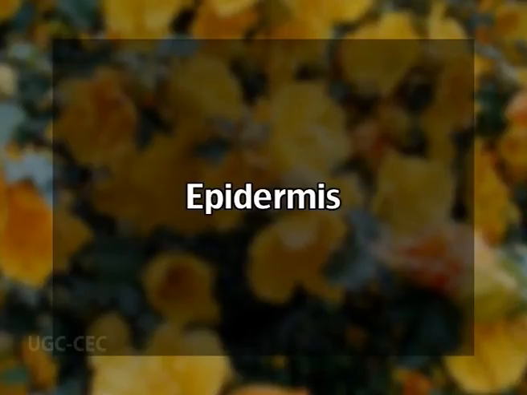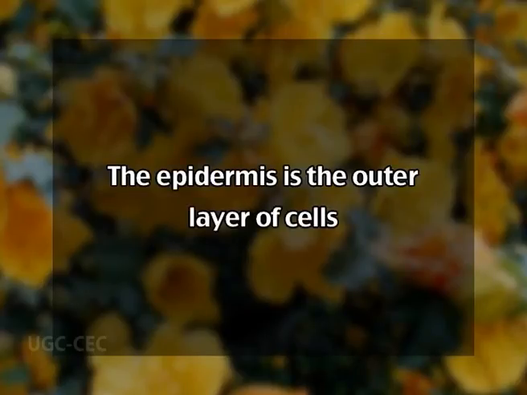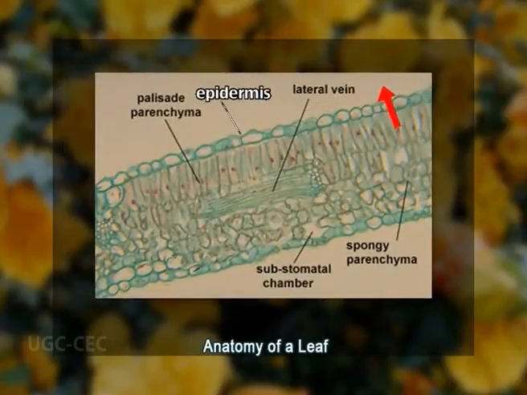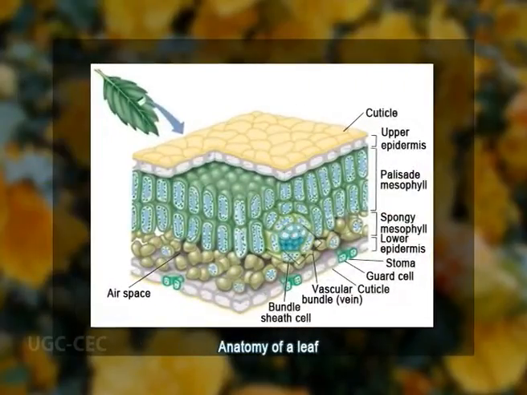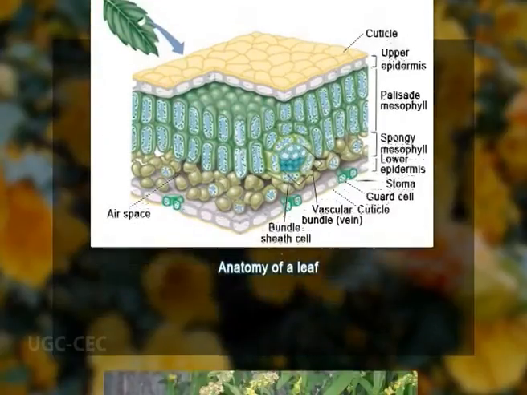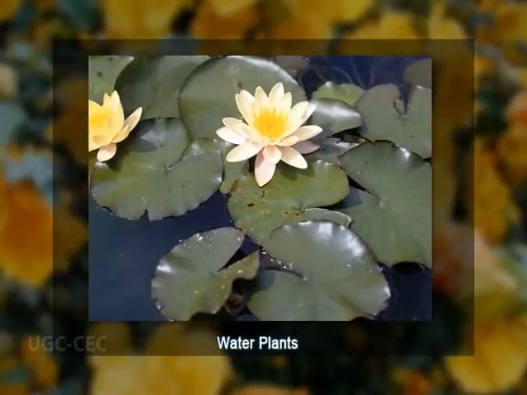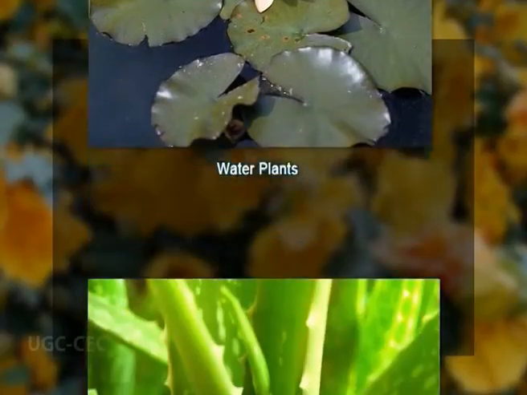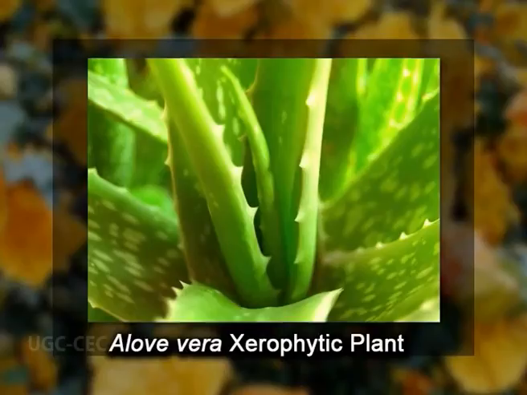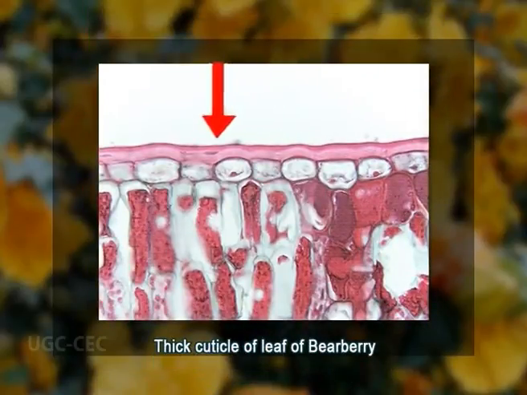Now, epidermis. The epidermis is the outer layer of the cells covering the leaf. It forms the boundary separating the plant inner cells from the external world. It varies in number of layers, shape and structure among different plants. The epidermal walls may be thin in plants requiring moderately moist or mesophytic habitats, and in water plants, that's hydrophytes. In xerophytes, the epidermis may have thick lignified walls.